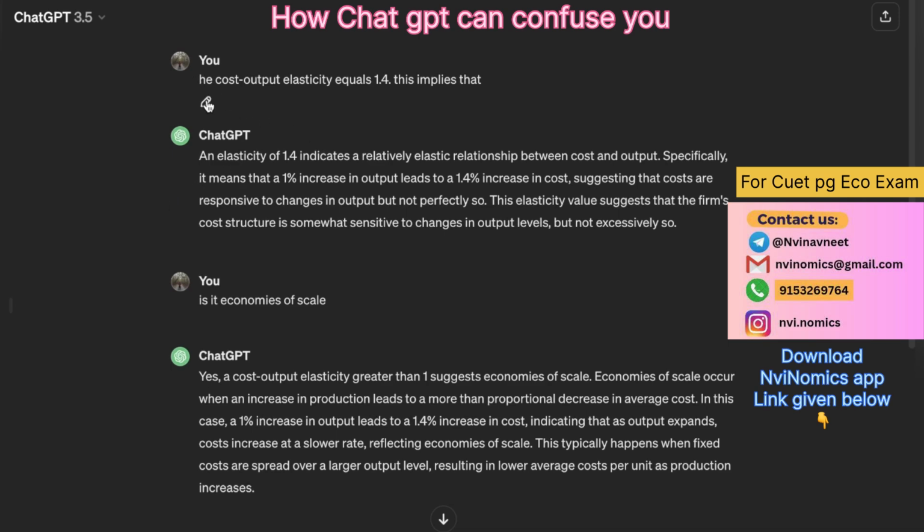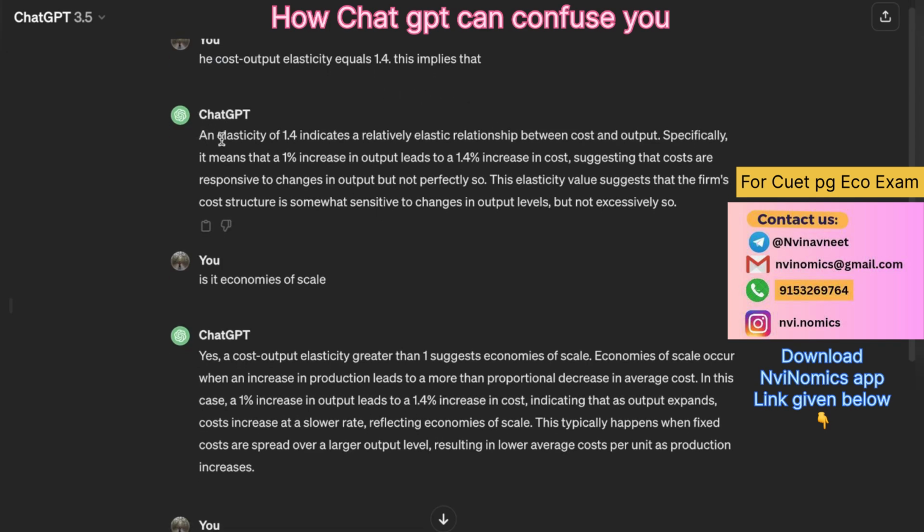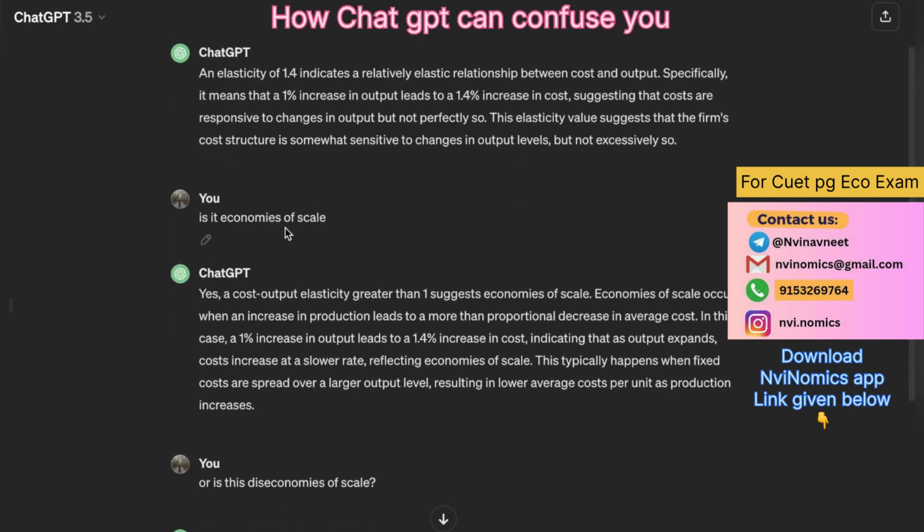Here you can read it as "the" - it should be "the" but I wrote "he", just ignore that. It is cost output elasticity equals 1.4. This implies that... here ChatGPT replies that an elasticity of 1.4 indicates a relatively elastic relationship between cost and output. Then again I asked, is it economies of scale?